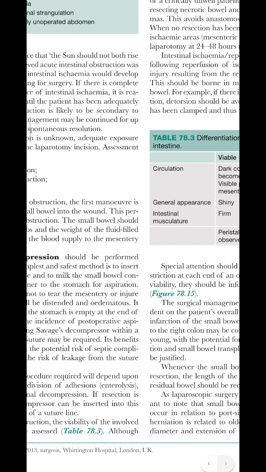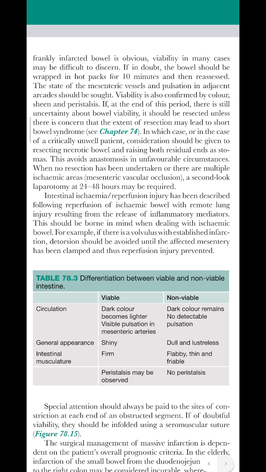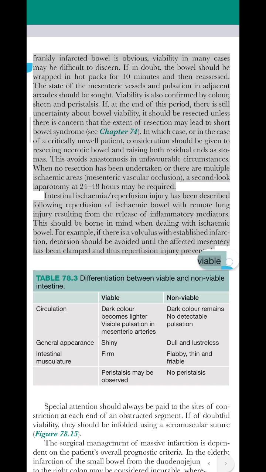Following relief of obstruction, the viability of the involved bowel should be carefully assessed, Table 78.3. Although frankly infarcted bowel is obvious, viability in many cases may be difficult to discern. If in doubt, the bowel should be wrapped in hot packs for 10 minutes and then reassessed. The state of the mesenteric vessels and pulsation in adjacent arcades should be sought. Viability is also confirmed by color, sheen and peristalsis. If, at the end of this period, there is still uncertainty about bowel viability, it should be resected unless there is concern that the extent of resection may lead to short bowel syndrome, see Chapter 74.